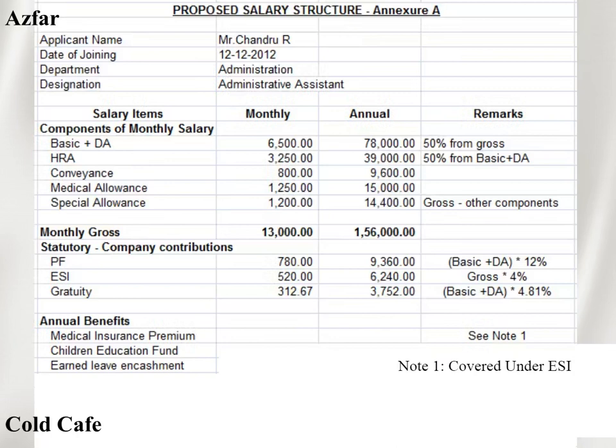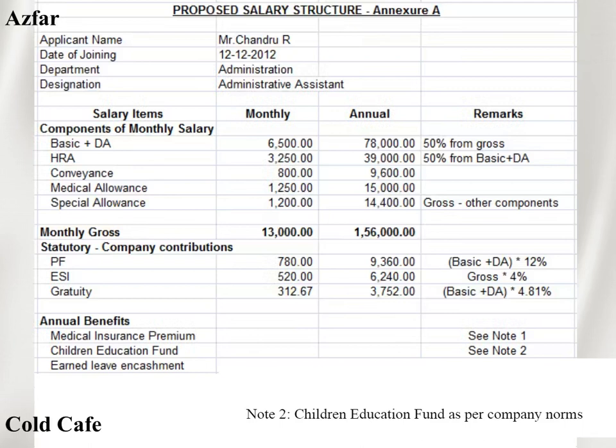But here in this case, his salary is only 13,000. So I am contributing here in ESI. If his salary is more, then in the ESI part it will be 0, but in the medical insurance premium there will be some amount here. So medical insurance or ESI, either one should have to be here.